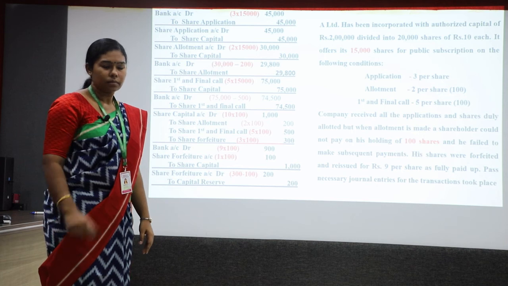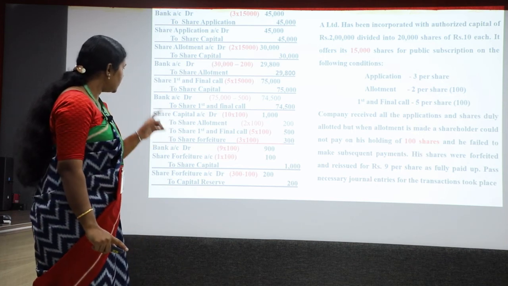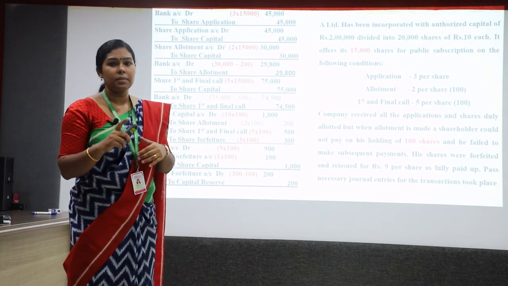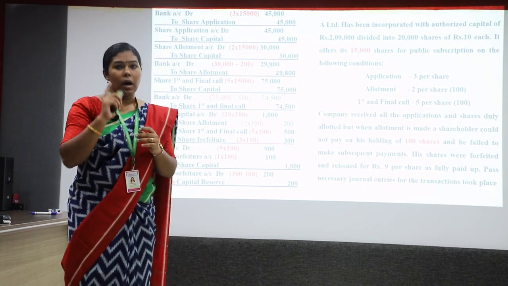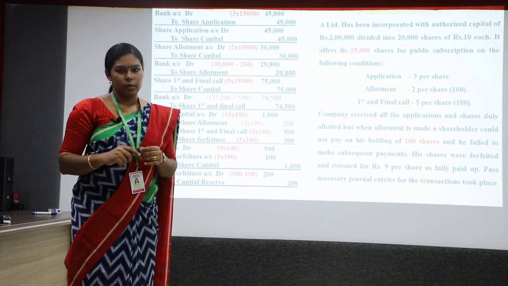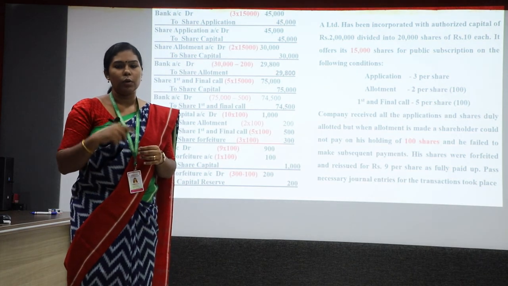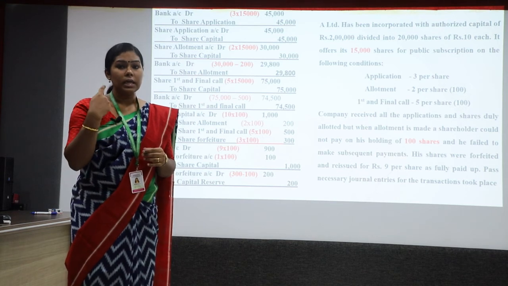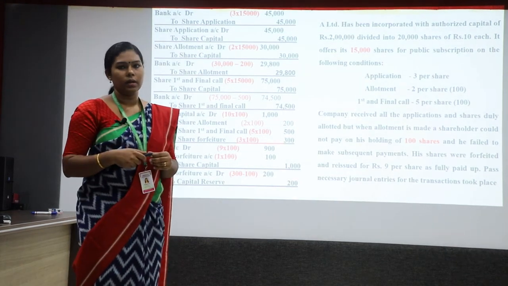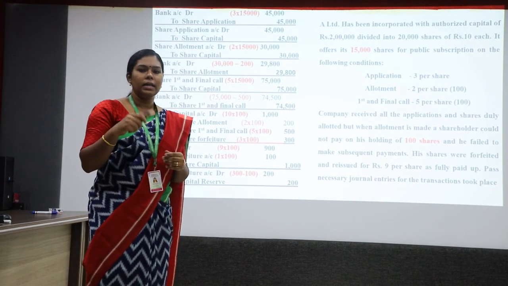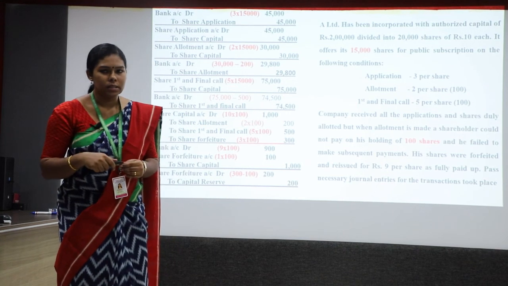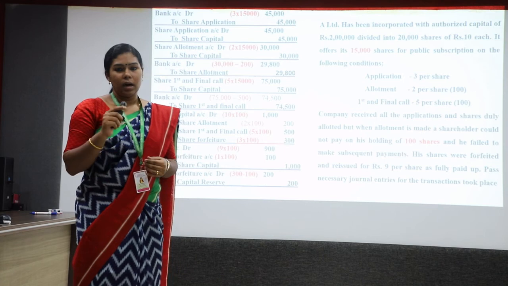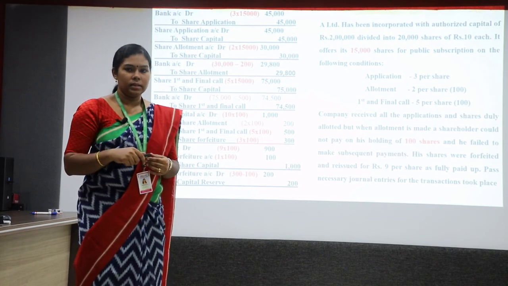Clear? Then, another point related to the issue of shares: the company must have a clear picture of the amount of discount they are going to give, or the price of the share if they are going to issue the shares on a discount basis. In the case of a reissue of shares on a discount basis, the company has to be very clear about at what price they can issue the share.